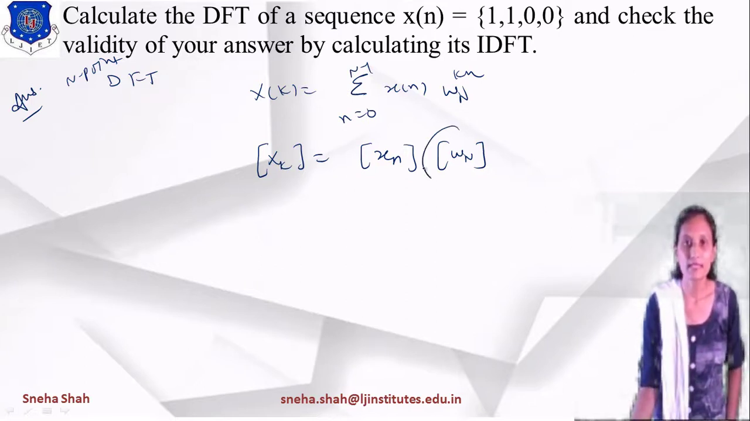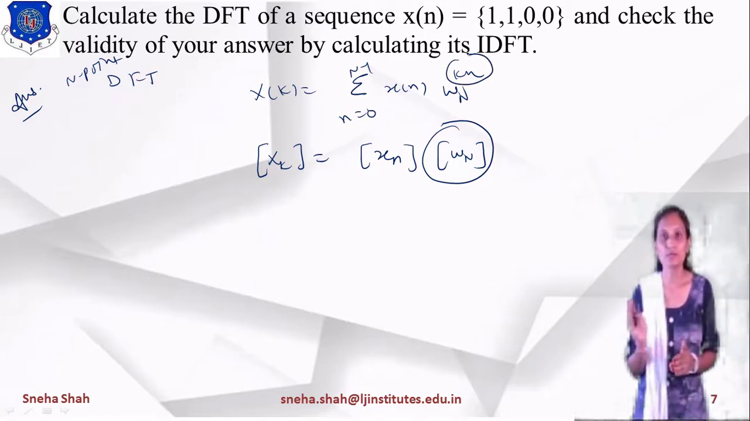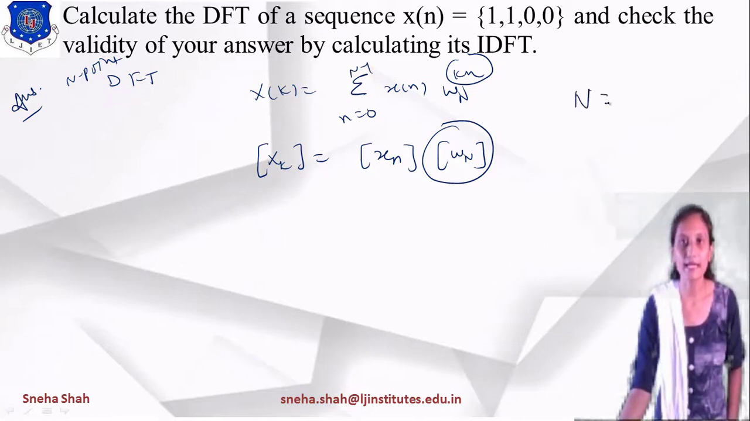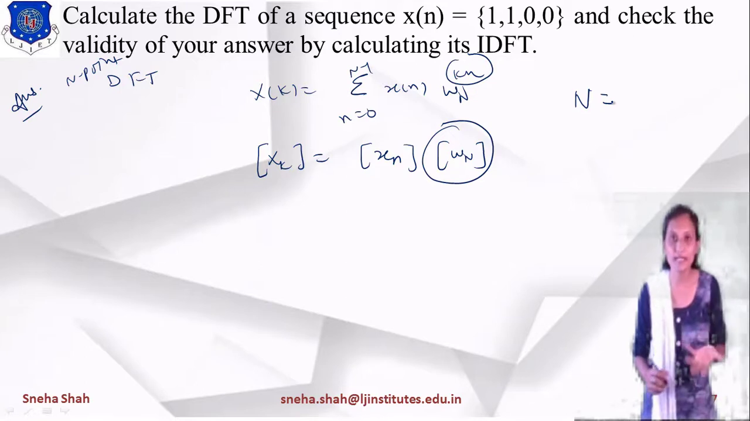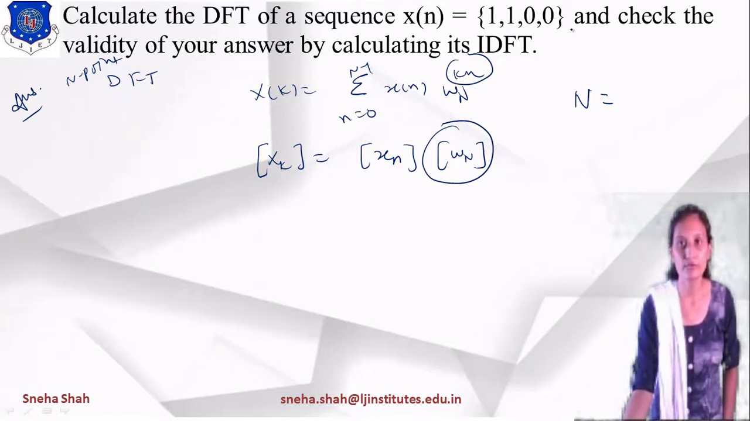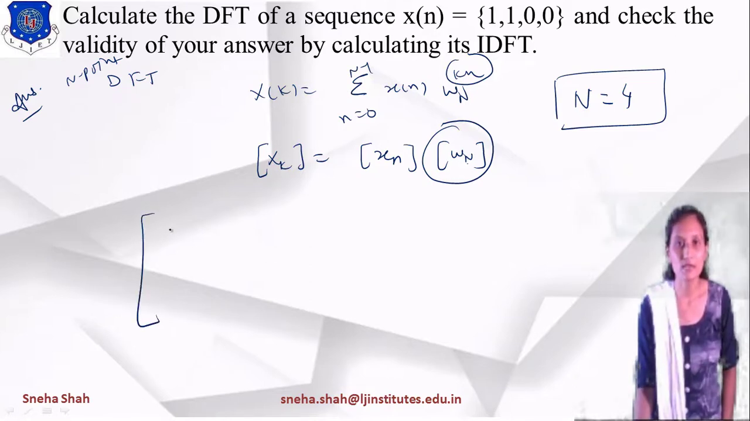So if I am representing this matrix of WN, you can see that the value of kn equals to 0, 1, 2, 3 likewise, right? So what is the value of capital N? How many samples are there in this sequence? There are 1, 2, 3 and 4. 4 samples are there, right? So the value of N equals to 4. So if I am finding for W4 raised to 0, 1, 2, 3, then the matrix of it will be 1, 1, 1, 1, 1, 1, 1, 1.